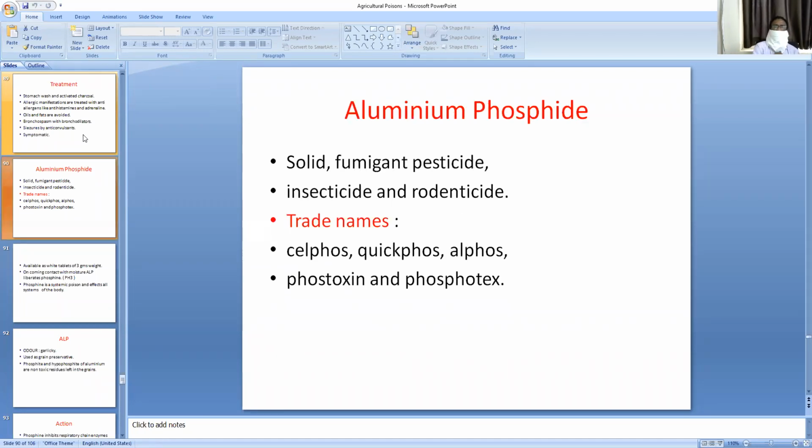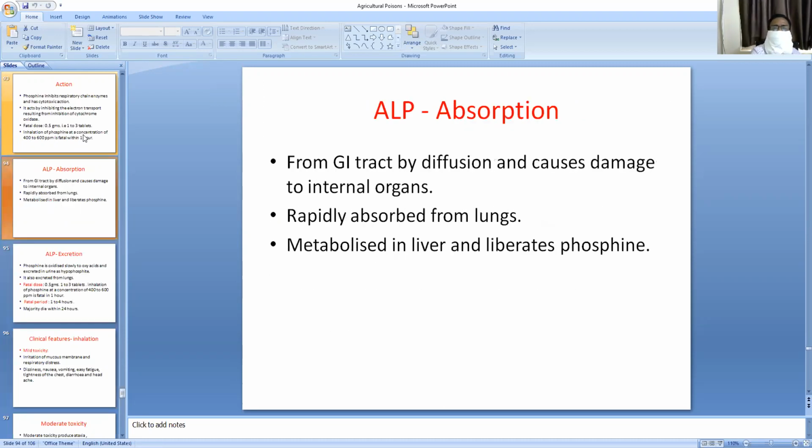Aluminum phosphide and zinc phosphide, I dealt with these two poisons while dealing with inorganic irritant poisoning. But here in our textbook these are given in agricultural poisonings. So I have already told you the aluminum phosphide poisoning and zinc phosphide poisoning.